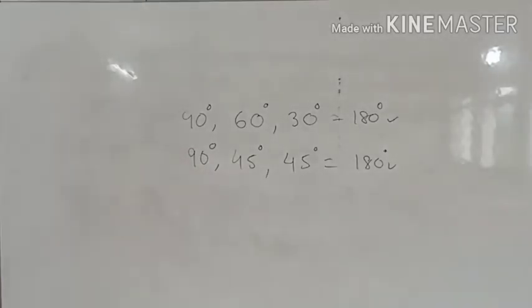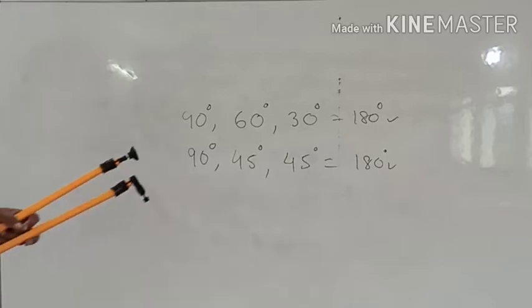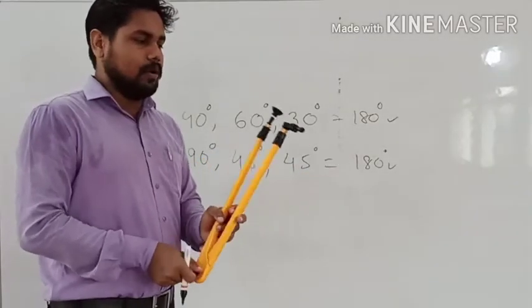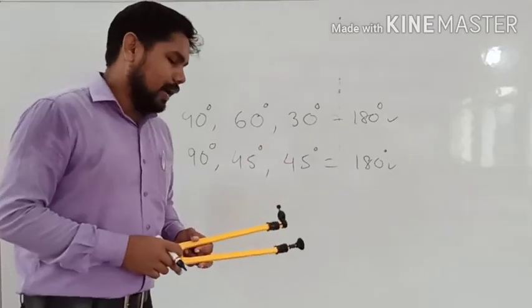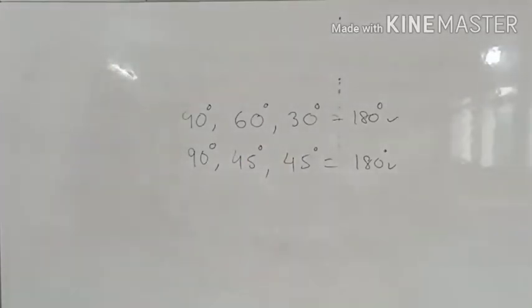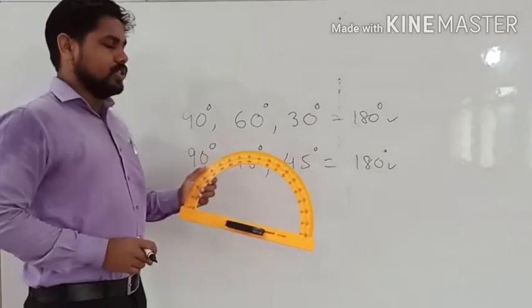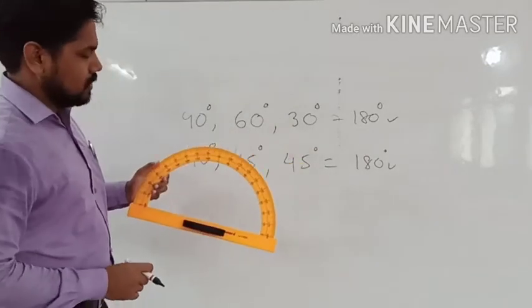And after that we have the compass. This is the compass which I am talking about. With the help of this we can draw and construct angles. After that we have the protractor, with the help of which we can measure the angle and also construct the angle.